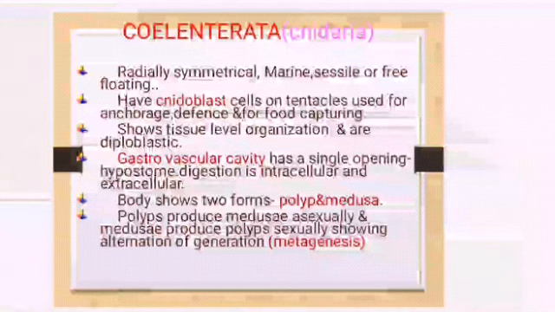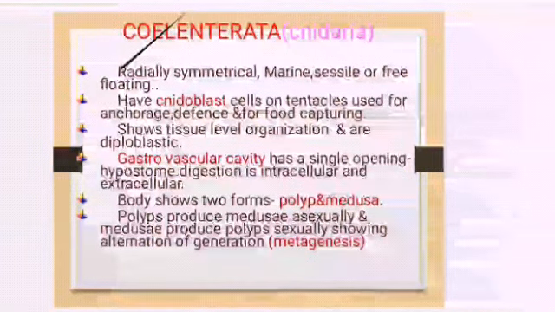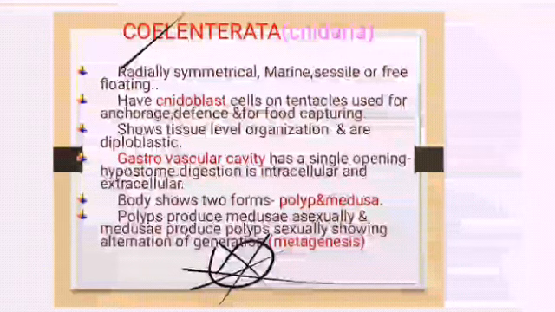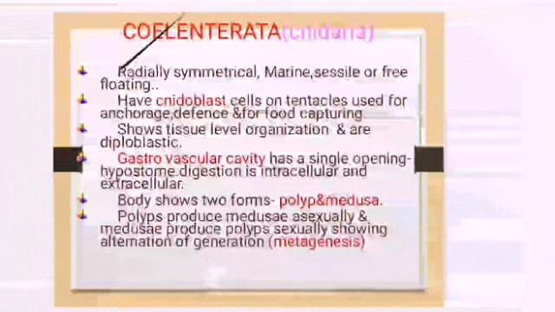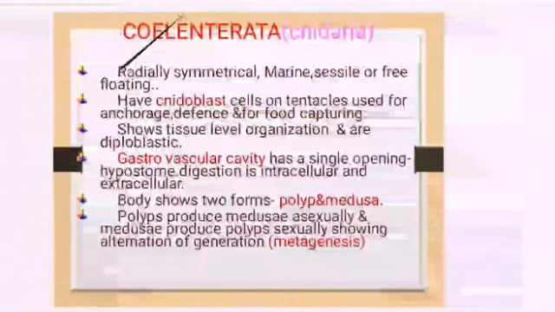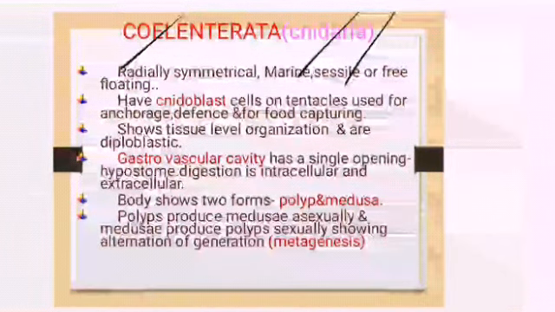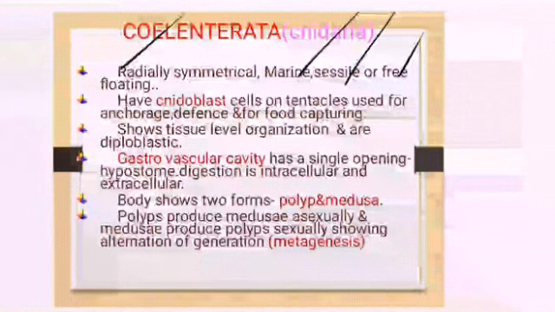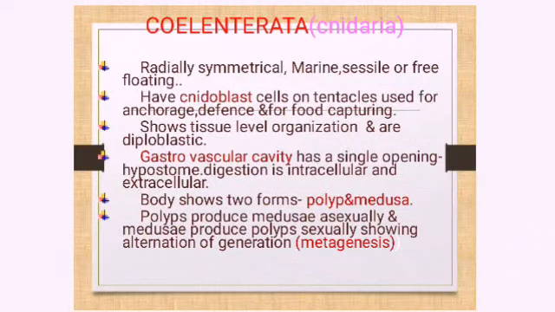Now, Coelenterata characteristics. What are the characteristics? They are radially symmetrical. Radially, I told you, if you cut them from any plane, you will get two equal halves. Whatever direction you cut, you get two equal halves from any plane; then we call it radially symmetrical. They are marine, living in the ocean, sea, salty water. Sessile means they cannot move. They are attached, like corals are attached to the substratum. They cannot move from one place to another. And some coelenterates can move, like Hydra, which can move from one place to another.